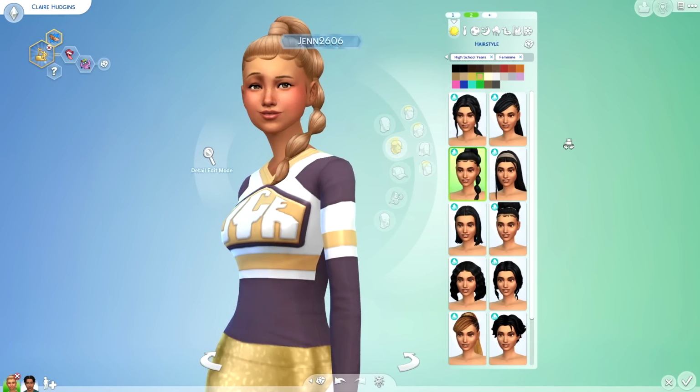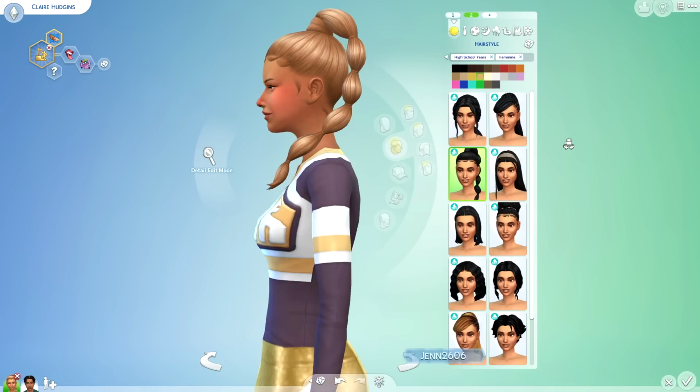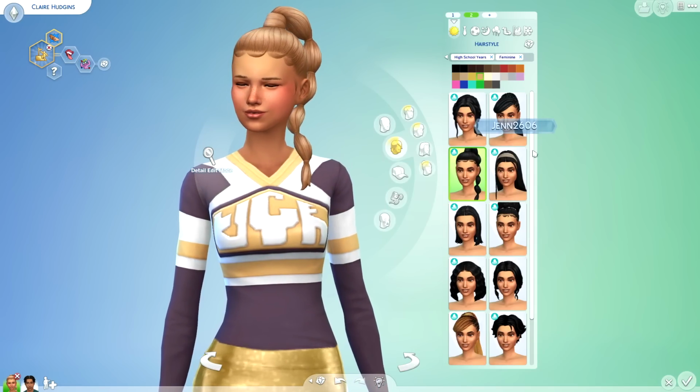We also have this gorgeous high pony. I love the baby hairs. It is super sleek. Oh my gosh, it's luscious.